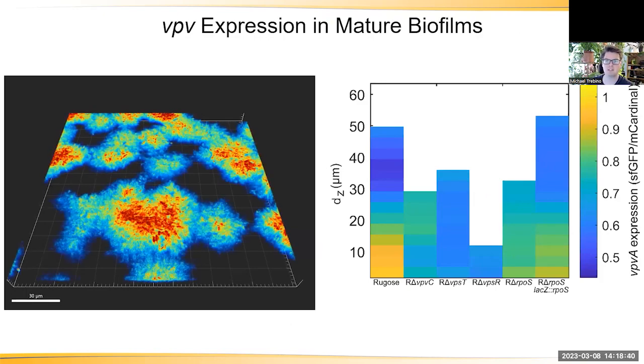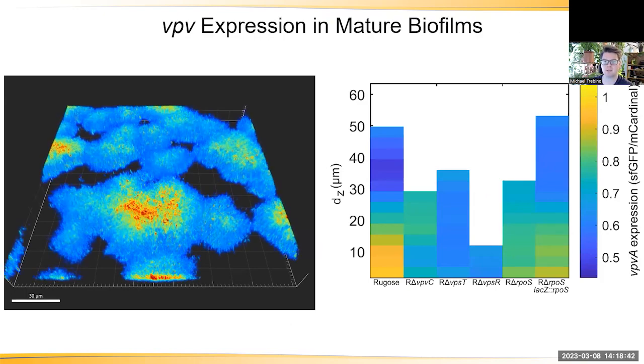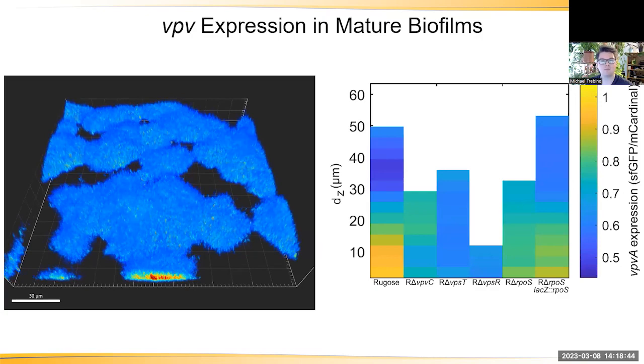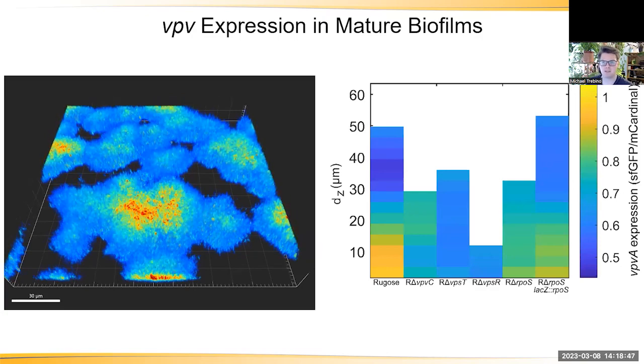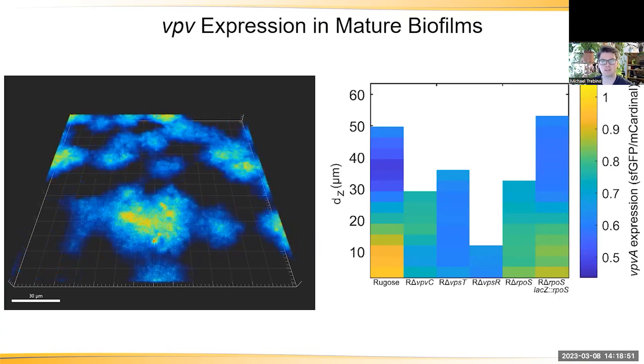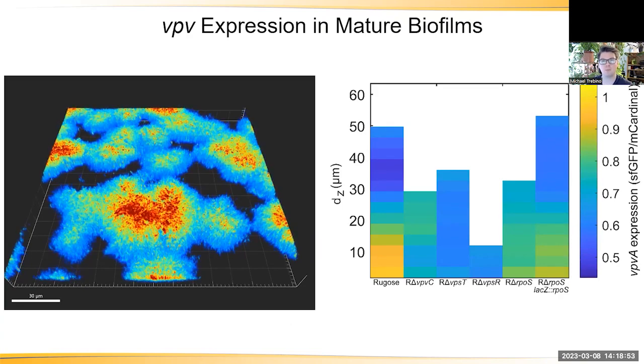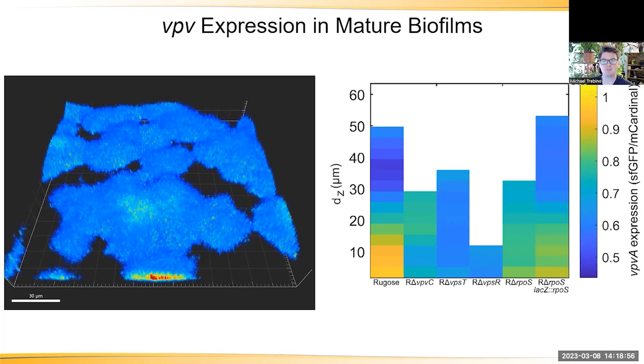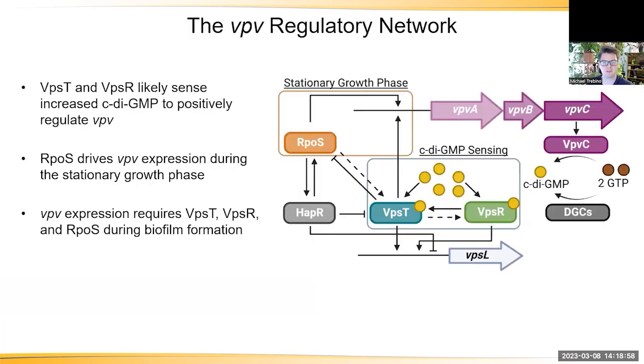In this movie, you can see Vpv expression in a mature biofilm. In the graph to the right, we can look at Vpv expression as a function of biofilm depth. Expression is the highest within the biofilm near the substratum. Deletion of VpsT, VpsR, or RpoS led to a decrease in overall biofilm thickness, Vpv expression, and the spatial stratification of Vpv expression. Based on my work, this is our current understanding of the Vpv regulatory network. VpsT and VpsR form a c-di-GMP sensing regulatory circuit, and RpoS forms a stationary growth phase regulatory circuit. And these circuits are important during biofilm formation.